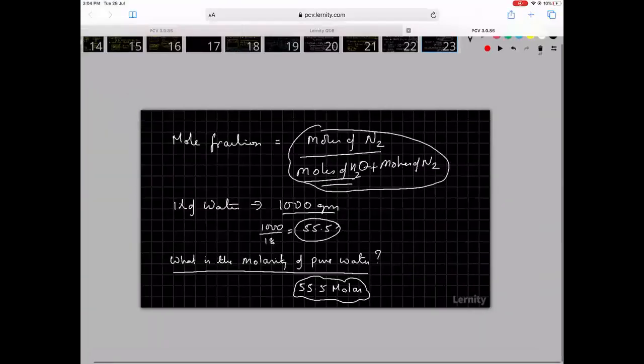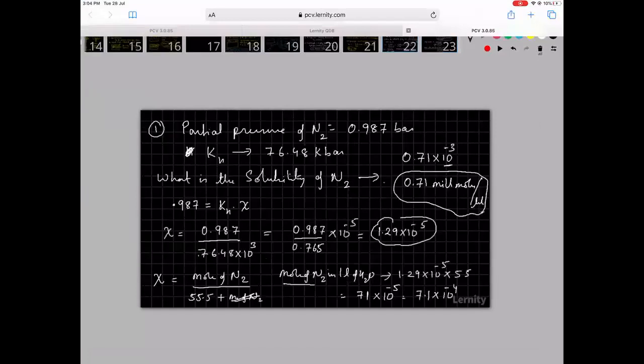So moles of nitrogen in 1 liter of water. So we found out the mole fraction. The mole fraction is equal to 1.29 into 10 power minus 5. Mole fraction is moles of nitrogen divided by 55.5 plus moles of nitrogen. So moles of nitrogen is very small. So mole fraction into 55.5 will give you the number of moles of nitrogen in 1 liter of water.